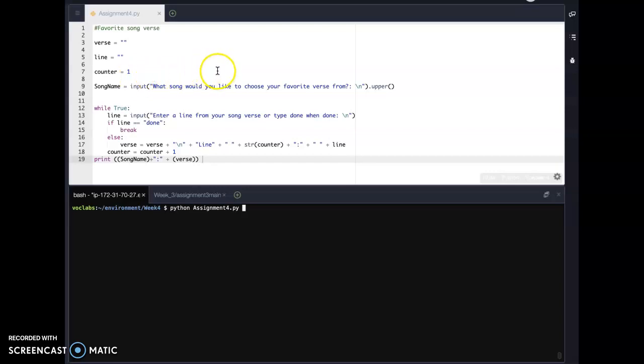This is assignment 4, prompting a user for their favorite song verse, line by line. We're going to cover the code first real quick, and then we'll run it.